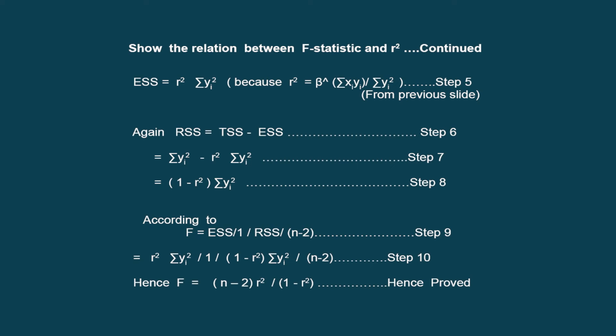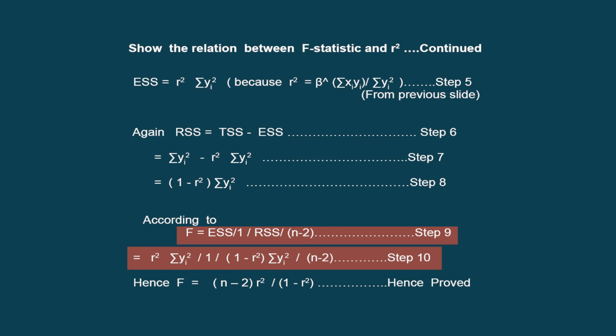So now by the original expression of F, which is written in step number 9, or by the definition of F, it is the ratio of explained sum of squares divided by the residual sum of squares. We put all the expressions here, and after putting all the expressions, we are getting step number 10, and by rearranging the terms, we can get F equals n minus 2 r square by 1 minus r square.